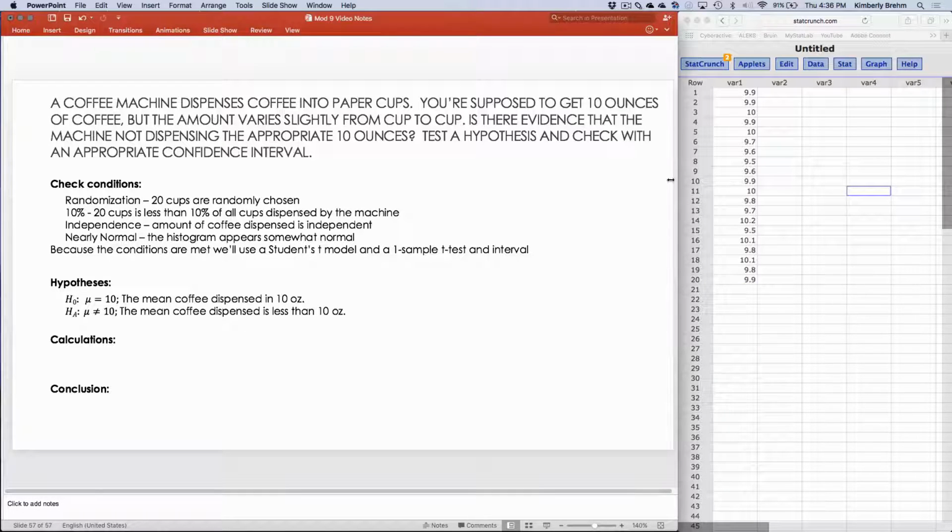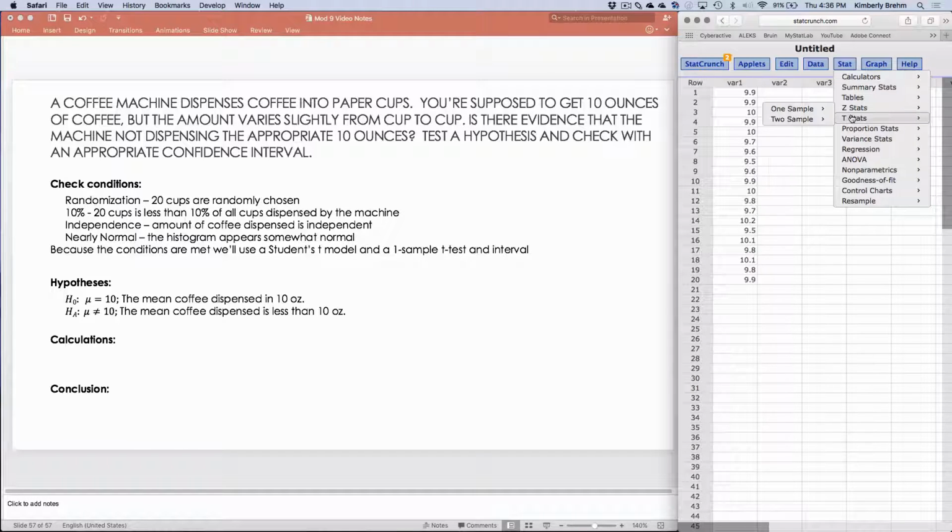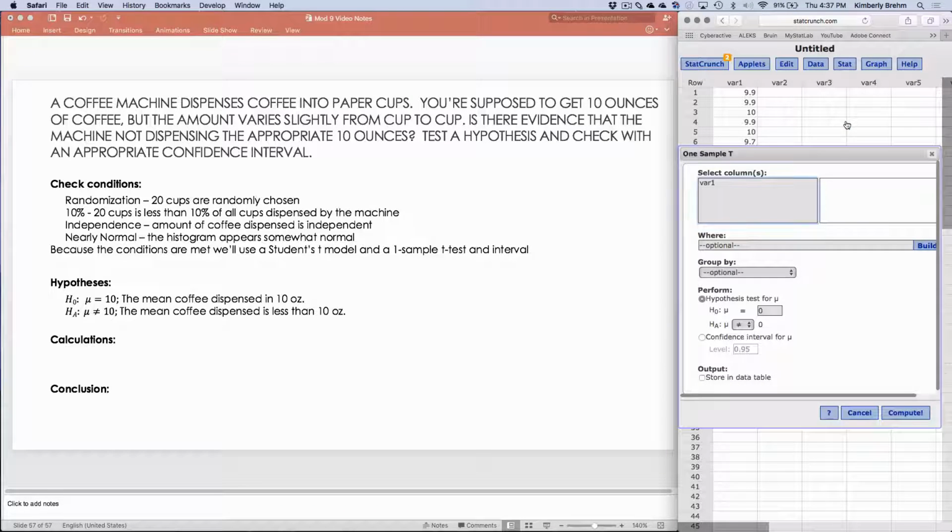My calculations will all be done over here in StatCrunch. I've just entered my data, and I'm going to do stat and then t stats because we're dealing with the mean. This is one sample with data. I'm using my column of data here.